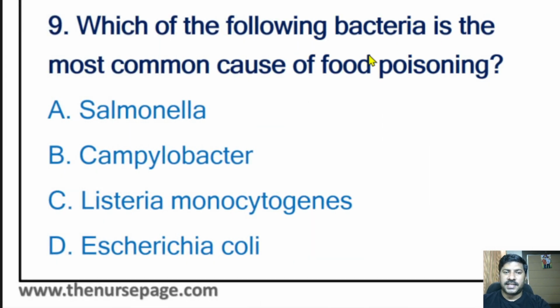Which of the following bacteria is the most common cause of food poisoning? Another topic is food poisoning. Here the options are Salmonella, Campylobacter, Listeria monocytogenes, E. coli. Salmonella is the most common cause of food poisoning. Usually that causes food poisoning in adults. But the most common cause of food poisoning in children is Clostridium species, especially Clostridium botulinum. In adults, the most common cause of food poisoning is Salmonella.